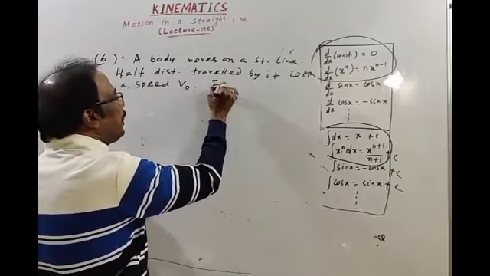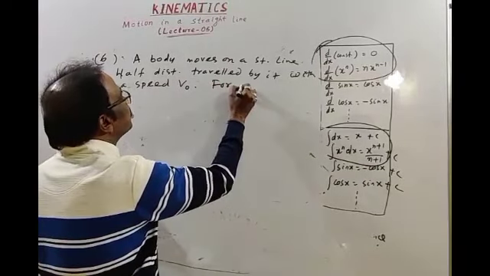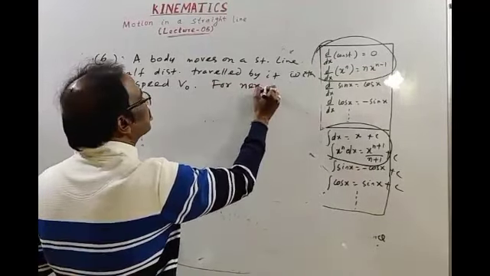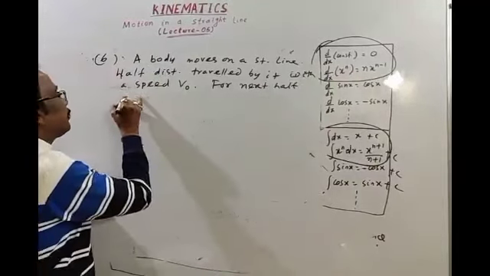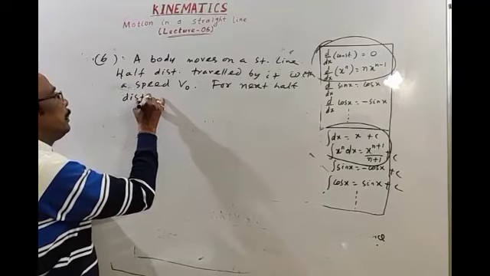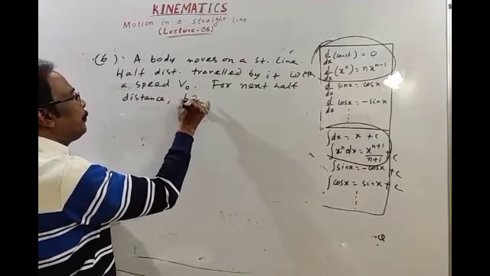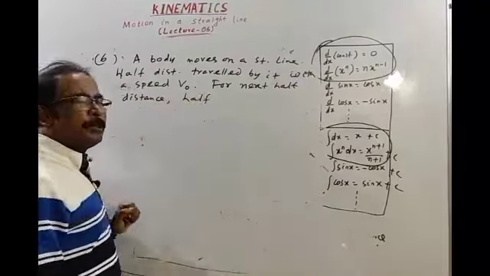Okay, for the next half of the time. Very common question.